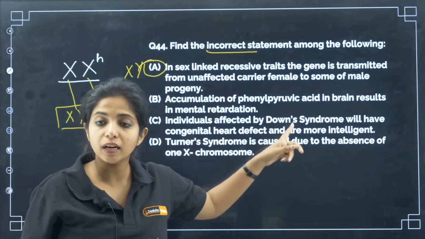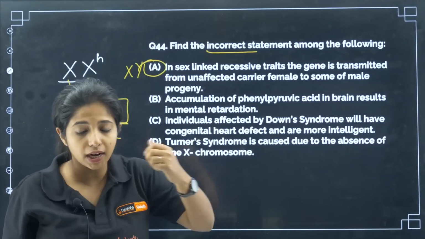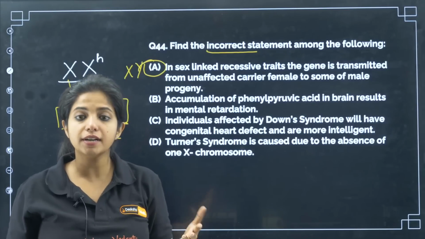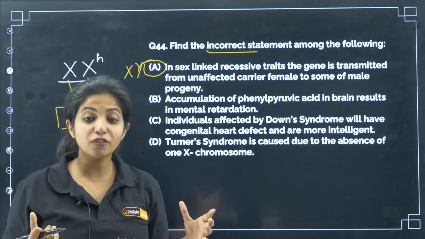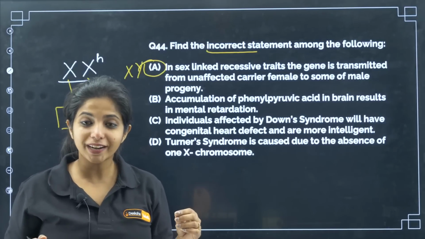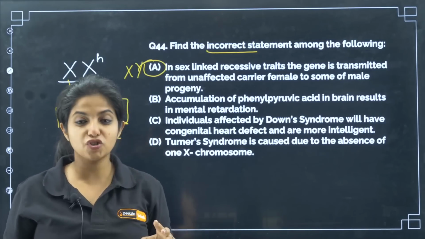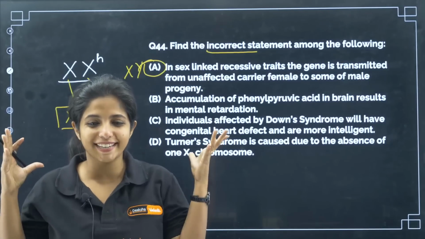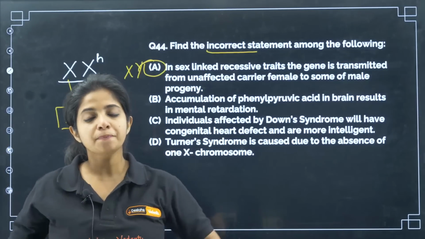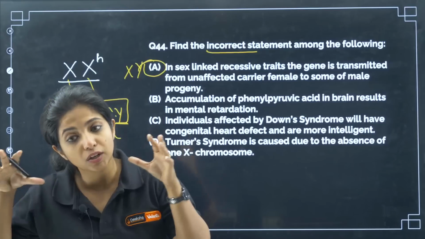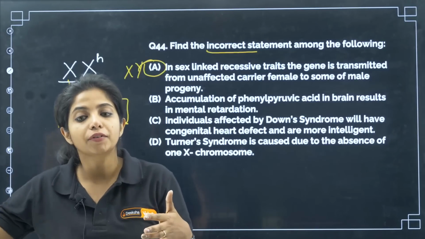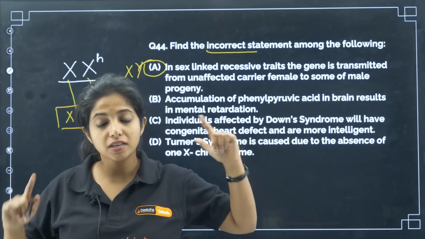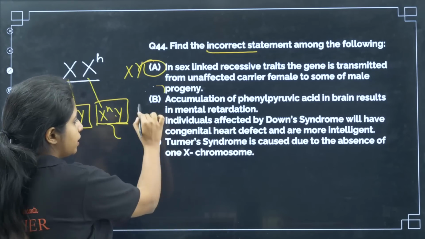Now, accumulation of phenylpyruvic acid in brain results in mental retardation. Do you think phenylpyruvic acid, when it accumulates, causes mental retardation? Yes. And in which disease do you find it? Phenylketonuria. Phenylketonuria is when you have a gene that codes for an enzyme, phenylalanine hydroxylase. So this enzyme is not produced, which is why phenylalanine, which is an amino acid, stays in our body rather than getting converted into tyrosine. It stays in our body in the form of phenylpyruvic acid and causes mental retardation. So this is also correct.